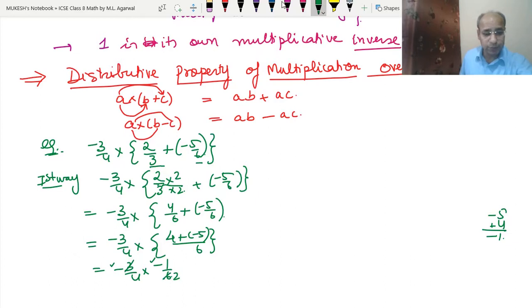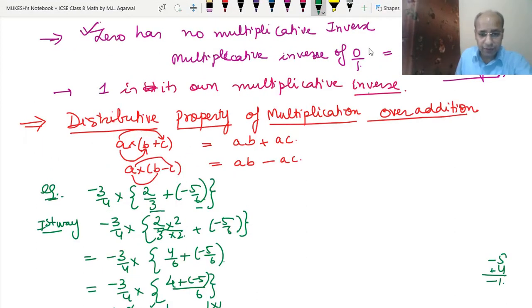So 3 to the 6, we will get minus minus plus, then 4 to the 8, 1 into 1 upon 4 into 2. So we got the answer 1 upon 8. This is the answer that we have got. Okay, now we will do the second way of doing this question.